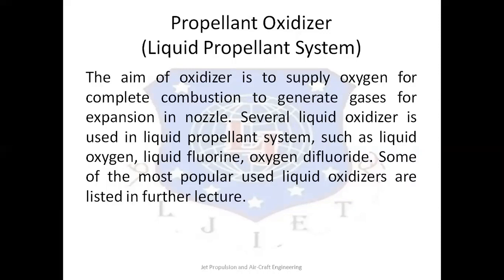There are many different types of liquid oxidizers, a few of which are liquid oxygen, liquid nitrogen, and oxygen difluoride. Out of those, we are going to cover some in the next slides.